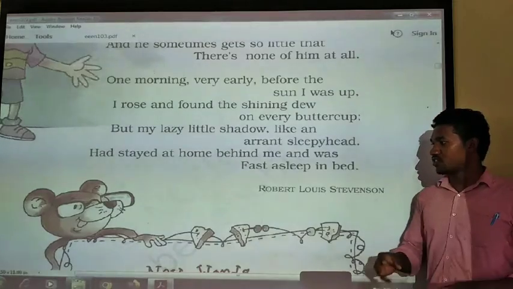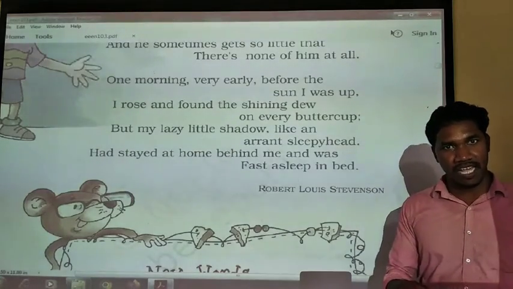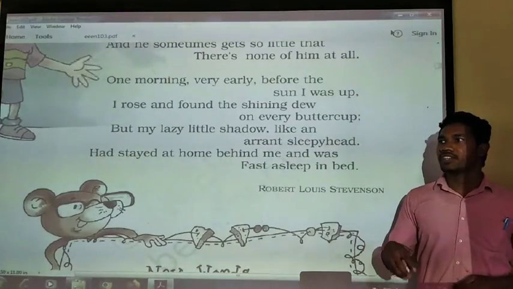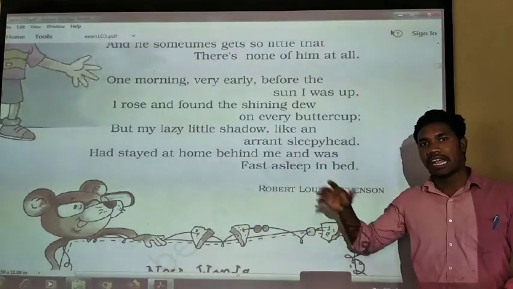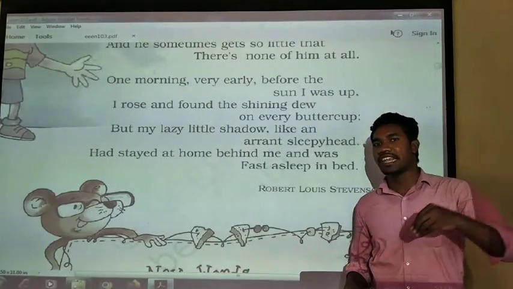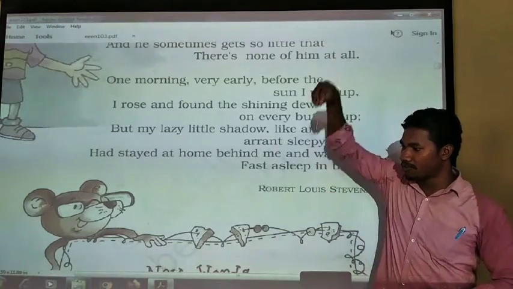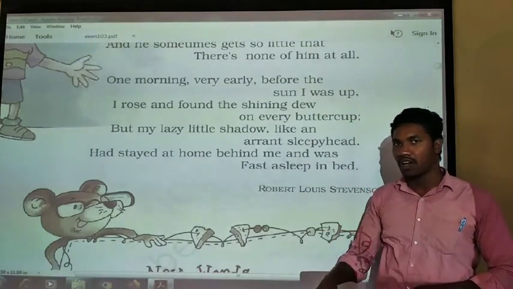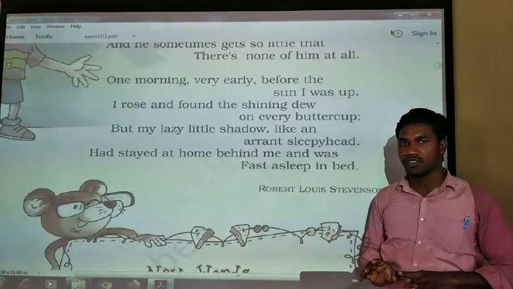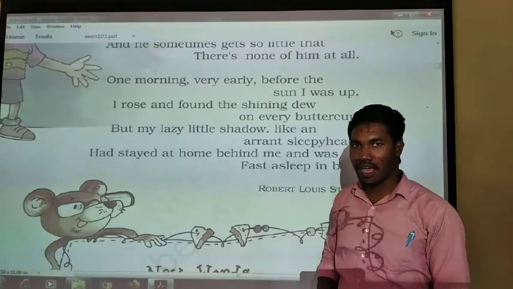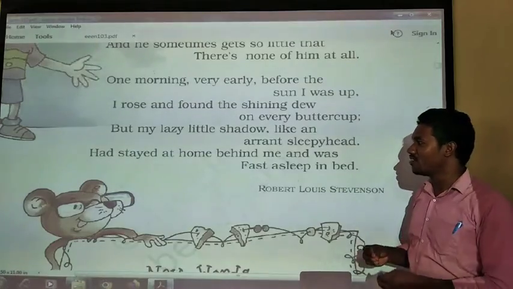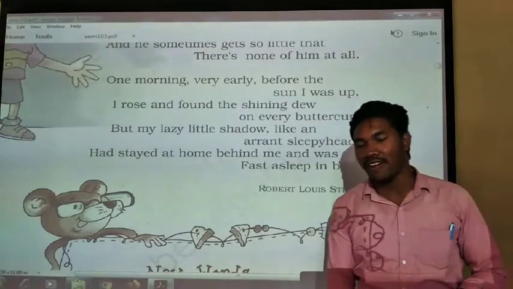Okay, so my dear students, here in this point what we can see specifically is that whenever there is light we can see our shadow, and we can see our shadow growing bigger and smaller according to the light, from which direction it is falling. If it is coming from straight forward, then our shadow will be small. If it is coming from this way, our shadow will be long, and this way our shadow will be long. So that is what we have to see. We have to understand how the shadow grows and how it reduces and when we can see the shadow.